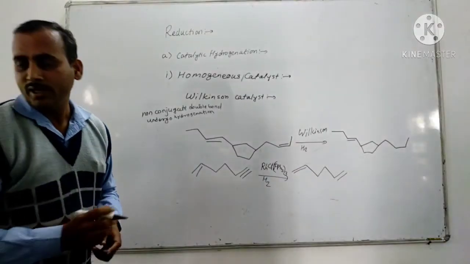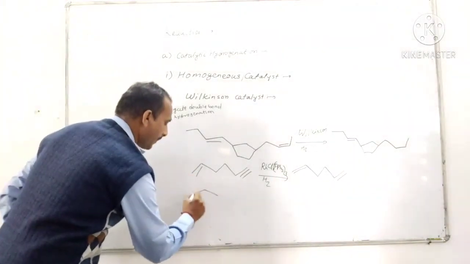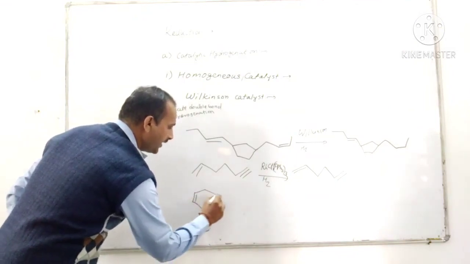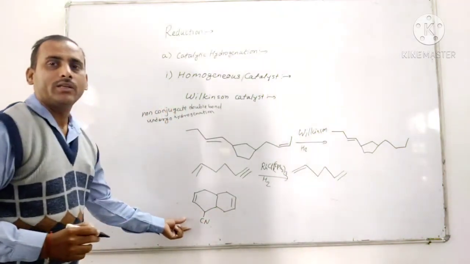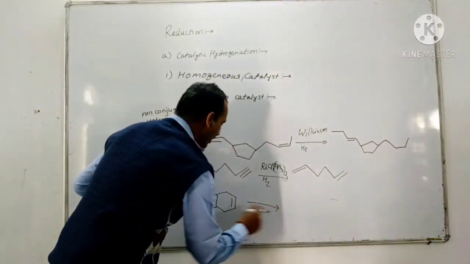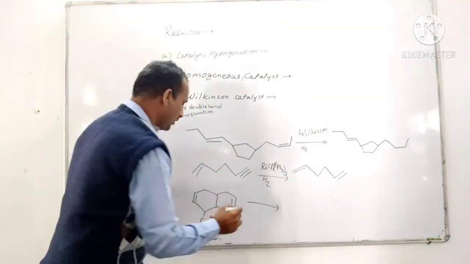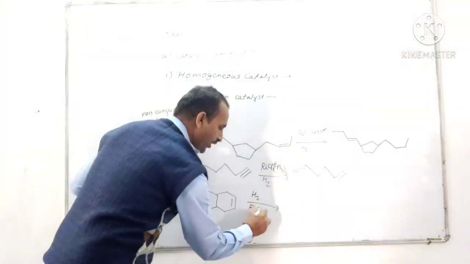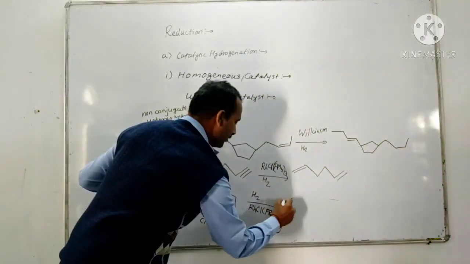Then if there is an electron withdrawing group present adjacent to the carbon-carbon double bond, then this carbon-carbon double bond gets hydrogenated by using the Wilkinson catalyst.